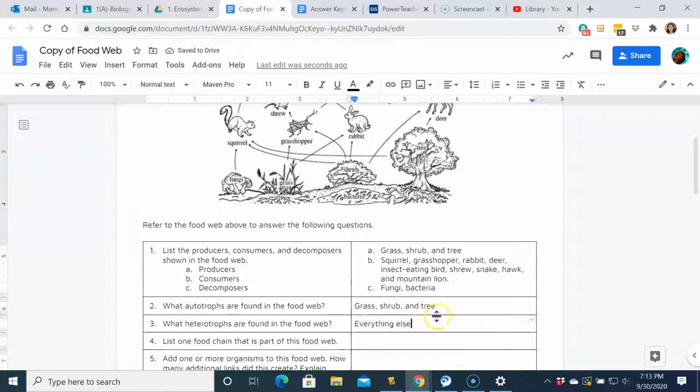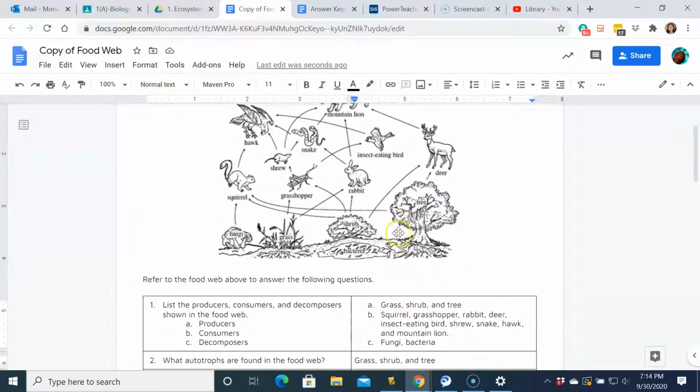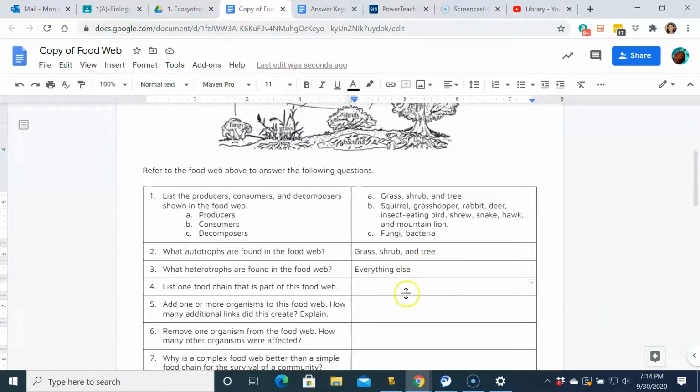You can list them out. You should list them out. I'm being fast. List one food chain. So I'm going to go up here and look. I'm going to go tree, deer, mountain lion. Food chain done. So tree to deer, and then the mountain lion eats the deer.